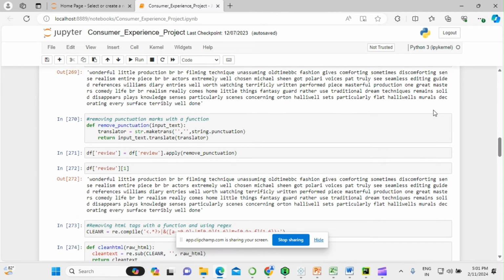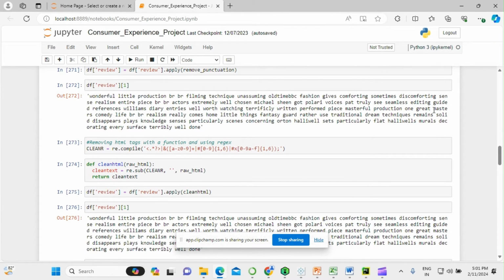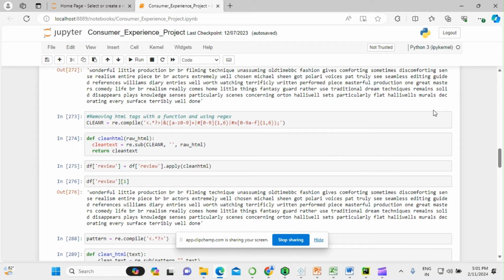Then I have used str.maketrans, and then I have created a function wherein I have used the regular expression re.compile, and I have given certain characters or certain numerical values which I want to remove from my string, and then I have put it into the form of a clean HTML function.